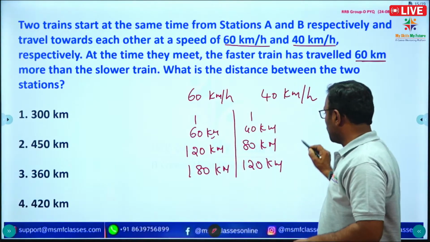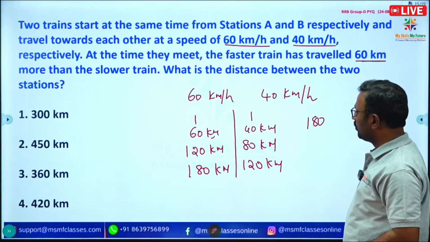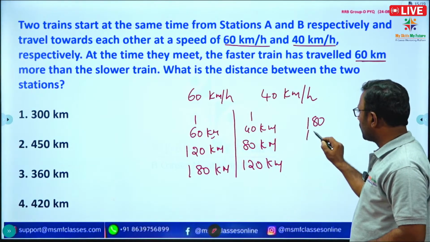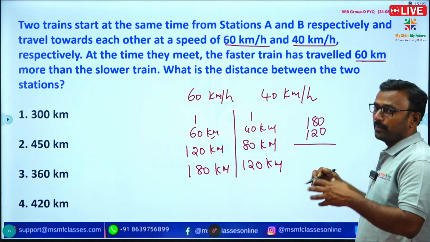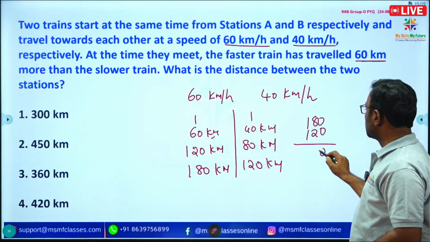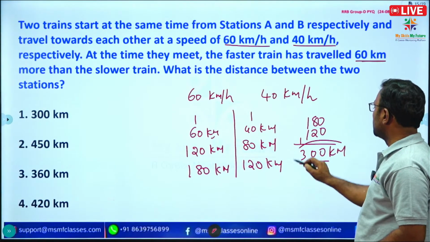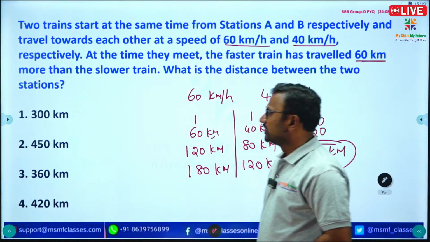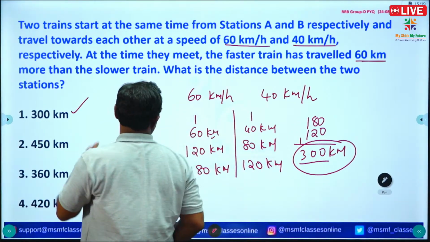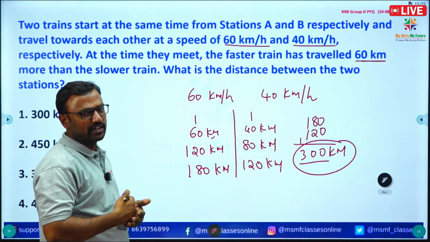See that here they covered 180 kilometers and here they covered 120 kilometers when they meet each other. So just add these values, we get the distance between the two stations: 300 kilometers. No need to apply relative speeds and other formulas.